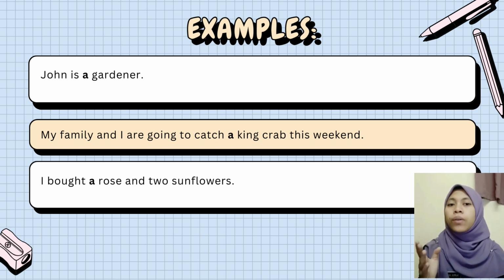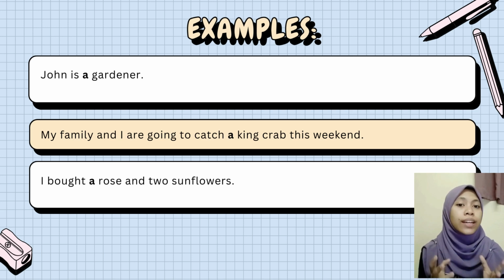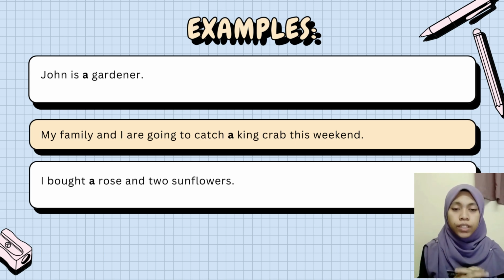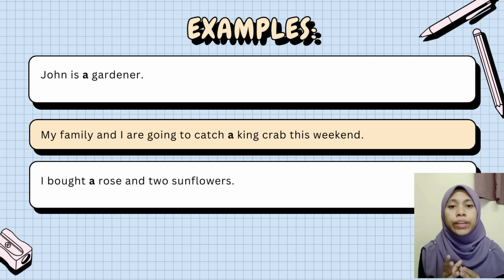A countable noun is a noun that we can count. So for example, one king crab, 2 king crabs, 3 king crabs, and so on. But an uncountable noun refers to a noun that we cannot count. Okay, for example, water, air, what else? Wind. We cannot calculate or count the number of the wind or water. That's why it is uncountable.